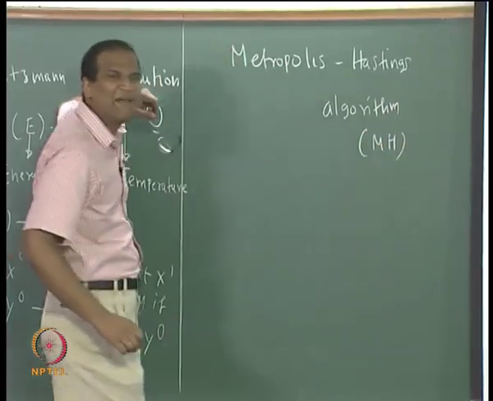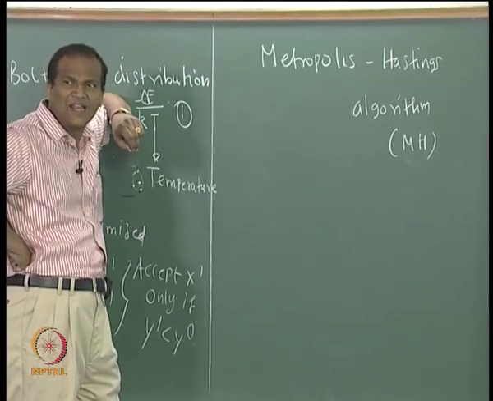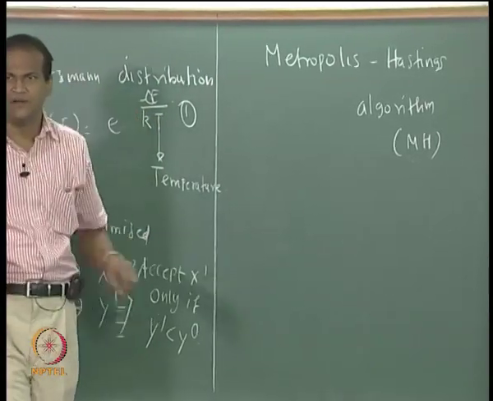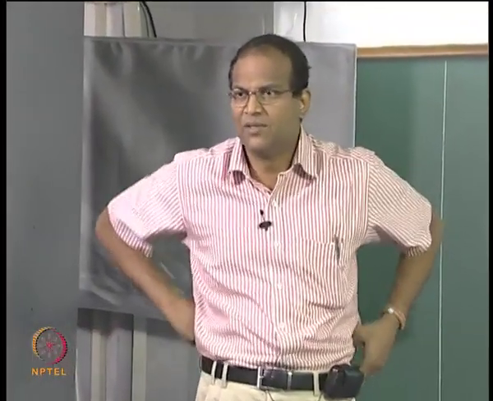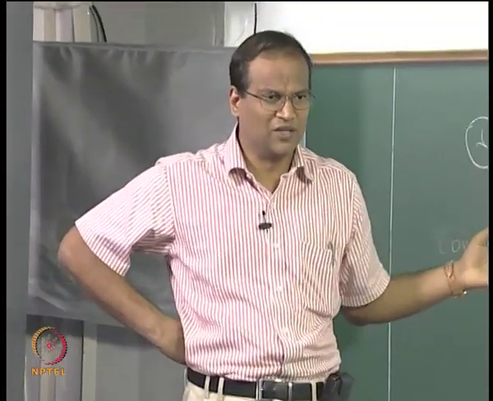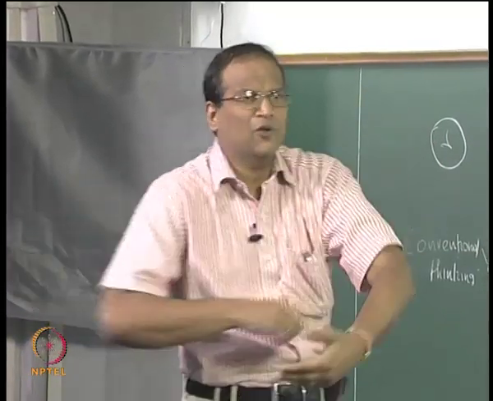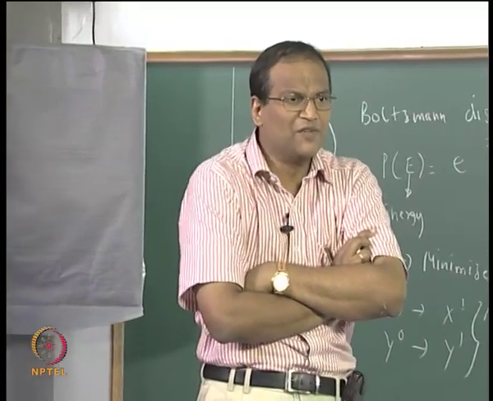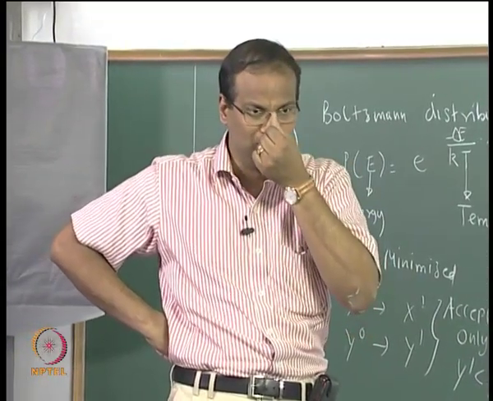It is basically a sampling algorithm. What is a sampling algorithm? A sampling algorithm is an algorithm which helps you get samples. What is a sample? x0 to x1, x1 to x2. How will you generate new samples? New samples will be based on some laws, and whether you accept a new sample or not depends on some condition. If this condition is based on the Boltzmann distribution, that is the Metropolis-Hastings algorithm.